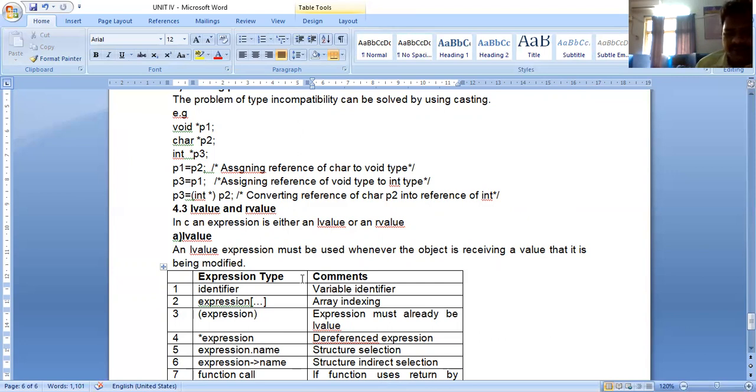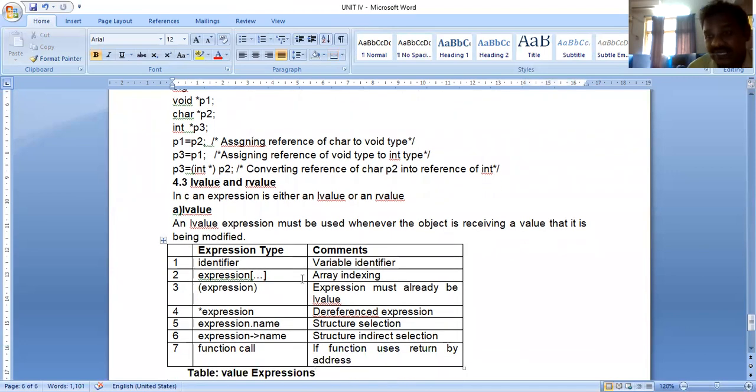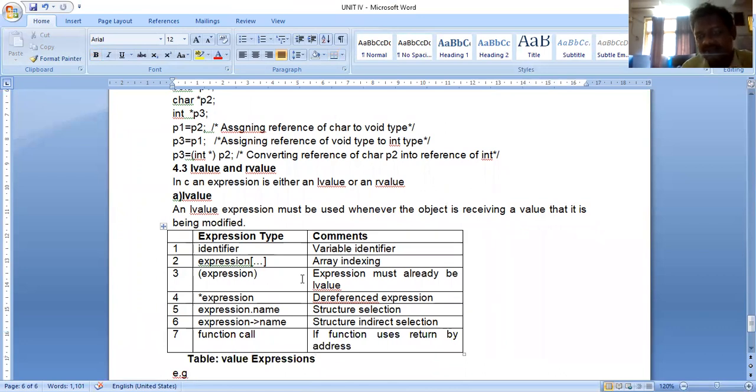Okay. So here I'm giving one table: expression and comments. What are the different L value expressions? Identifier, just A, B. For identifiers we have 5 rules available. An identifier must begin with a letter or underscore. An identifier can contain letters, digits, or underscore. A keyword cannot act as an identifier. An identifier doesn't allow space. The length of the identifier, in Turbo C, should be 8 characters. Based on these rules, an identifier is also an L value expression. You can give any variable A, B like this. That is, an identifier is an L value.